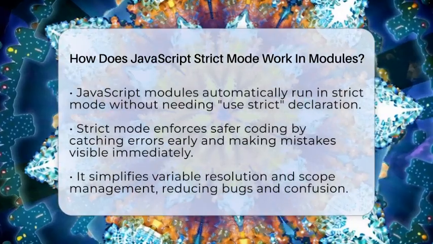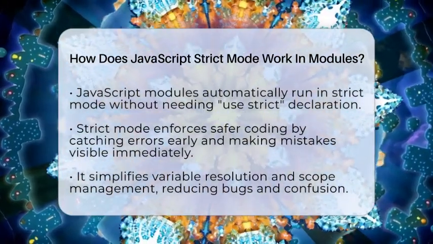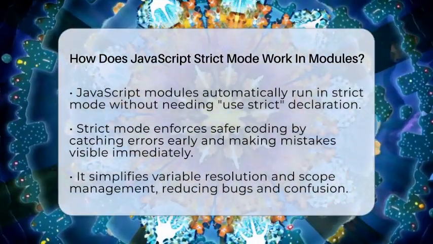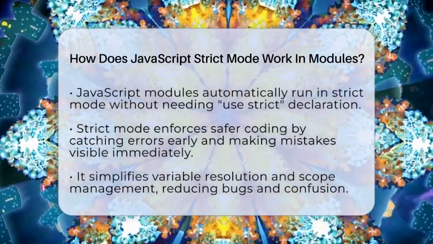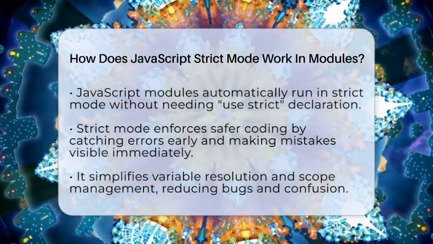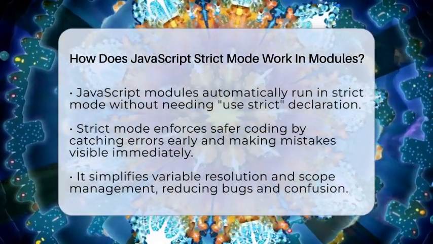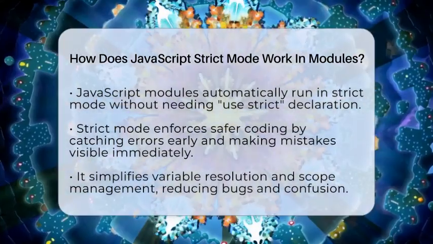You don't need to add a special line like "use strict" at the top. The moment your code runs inside a module, it's already in strict mode. This means all the rules that make your code safer and cleaner are applied automatically. Strict mode in JavaScript makes the language more strict about how code is written and run. It catches errors early by turning silent mistakes into errors you can see right away.